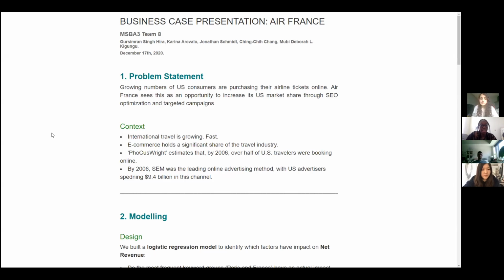The problem statement in this case is that growing numbers of US consumers are purchasing their airline tickets online. Air France sees this as an opportunity to increase its US market share through SEO optimization and targeted campaigns.